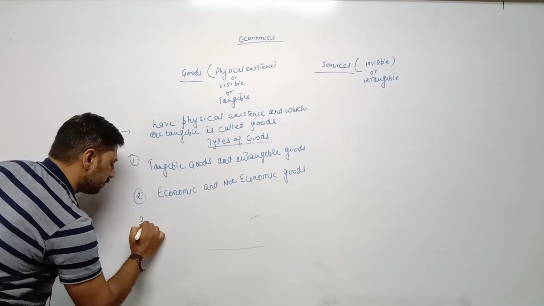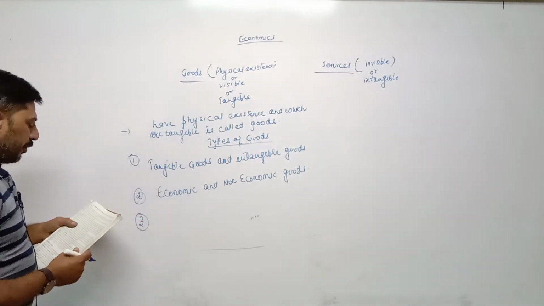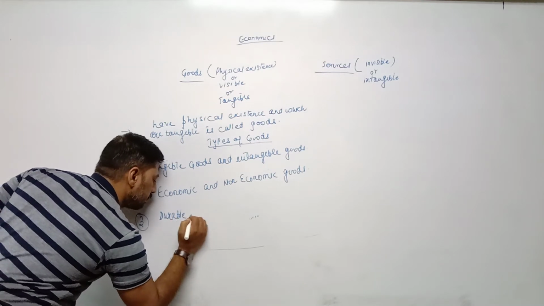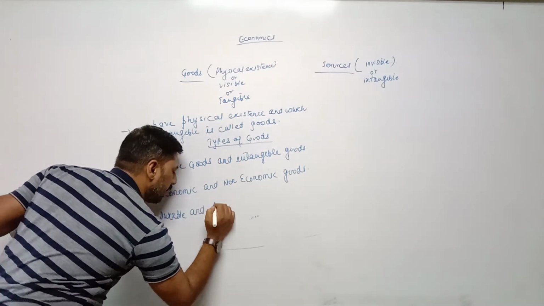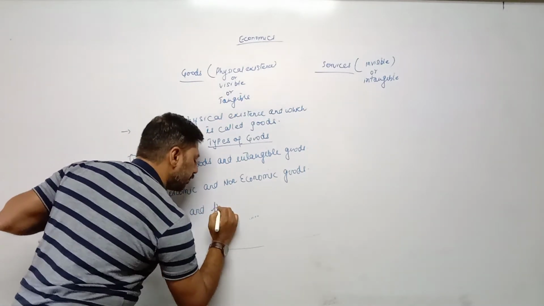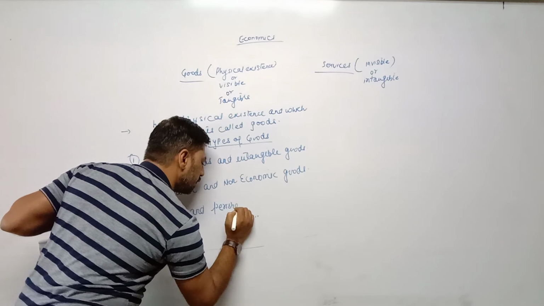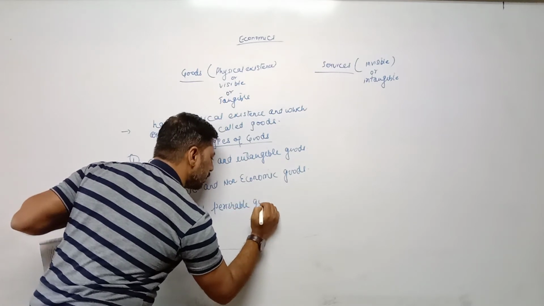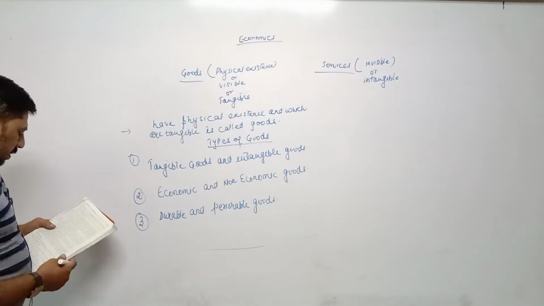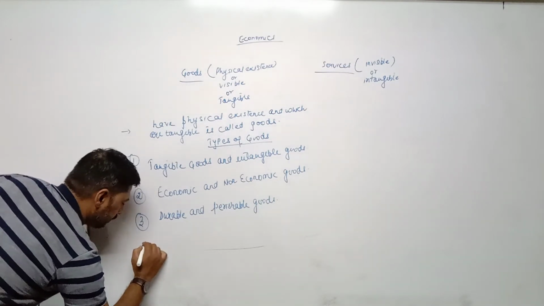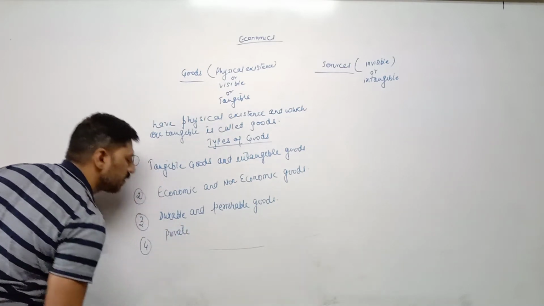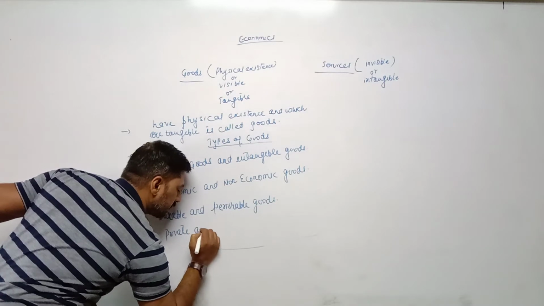Third one is durable and perishable goods. Next one is private and public goods.